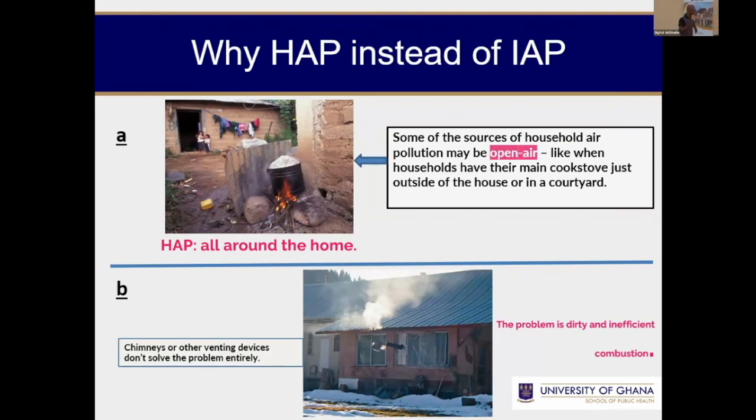So the term household air pollution is a bit different from indoor air pollution. Indoor air pollution is about two sources, combustible and non-combustible, happening indoors. But household air pollution refers to any household pollutant generated in and around the household, which could be inside the house or outside the house.